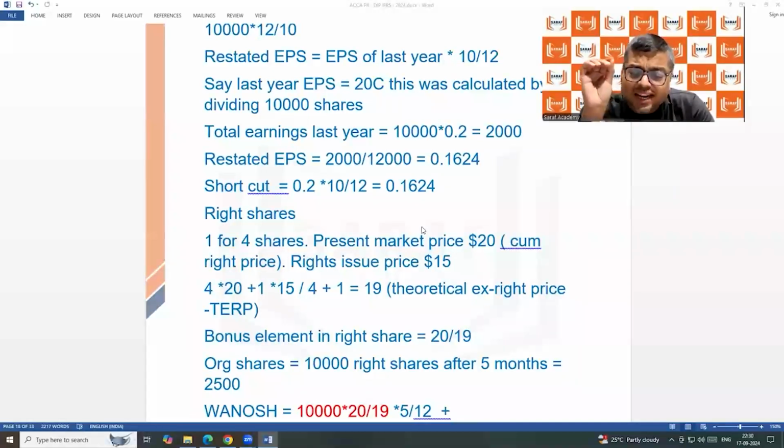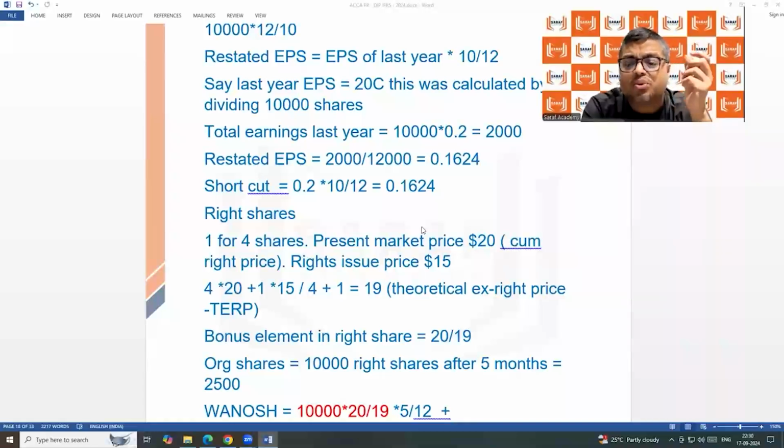Why is it called rights shares? It is a rule in most parts of the world. When an existing company issues further shares, the further shares should first be given to the existing shareholders of the company. If the existing shareholders deny, they don't take, then the further shares can be given to the outside public.